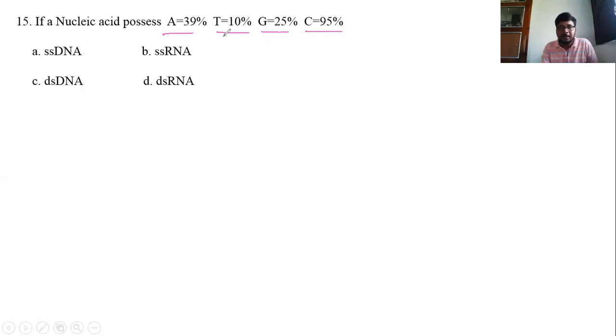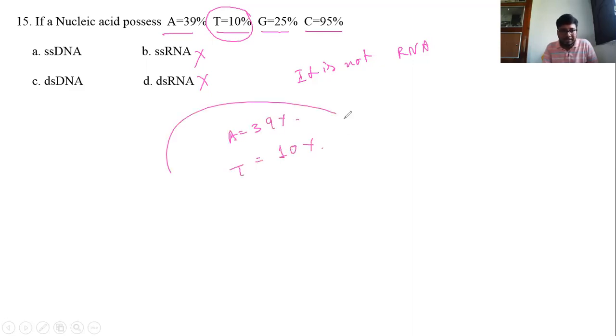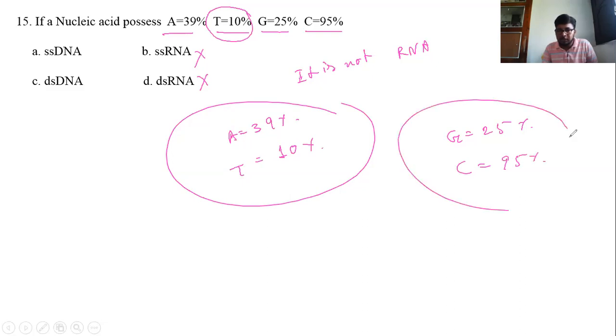Let's see. Here thymine is present, so it is not RNA. It must be DNA. So these options are wrong. Here A is 39% and T is 10%, and G is 25% and C is 95%. This doesn't follow Chargaff's rule.